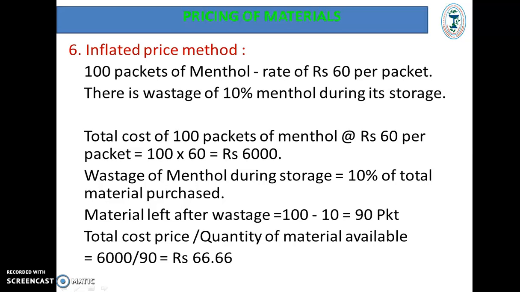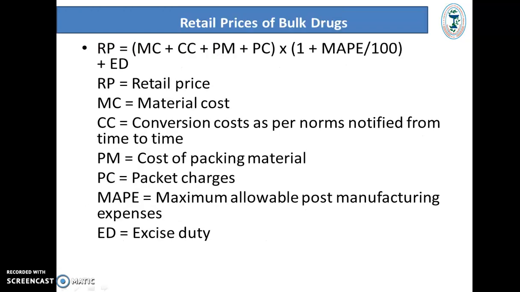So finally, if you have to calculate the price to charge from the customer, you have to use the formula, that is total cost price divided by quantity of material available. So you have paid 6000 rupees and material available is only 90 packets, that is rupees 66.66. So you have got one packet at the price of 66.66 rupees. So this is all about the pricing of material.